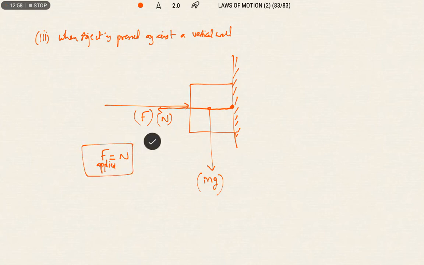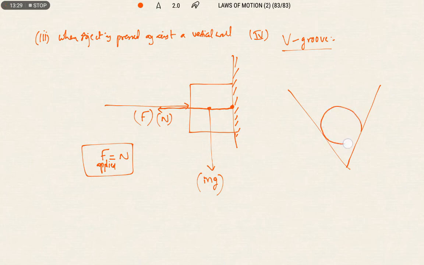So the normal force, or reaction force, is balanced by the applied force in this case. Right, now let us discuss when the object is placed on a grooved surface, a V groove. That means we have a surface like this. Now the object is placed between the V groove surface. The surface will be in the shape of V.